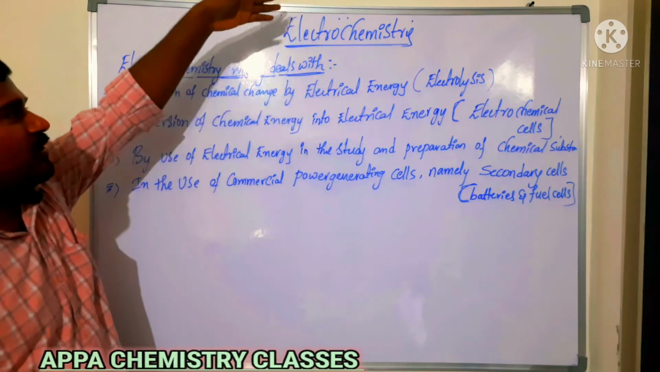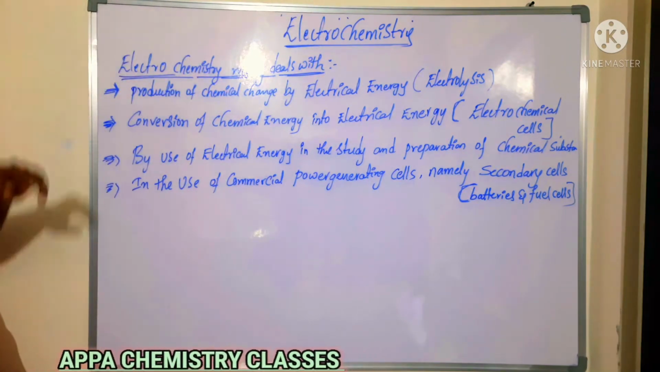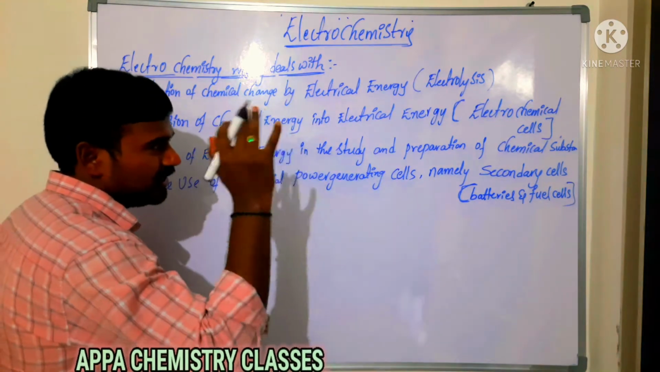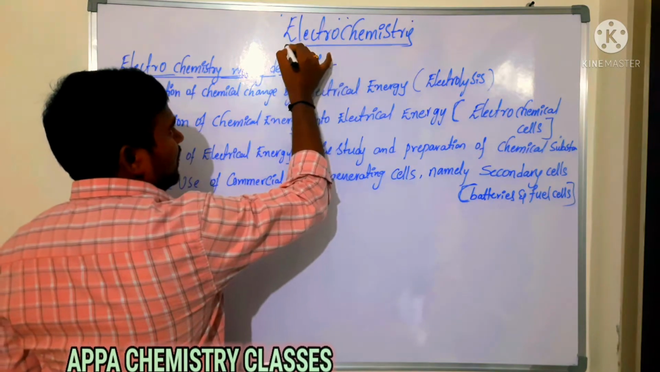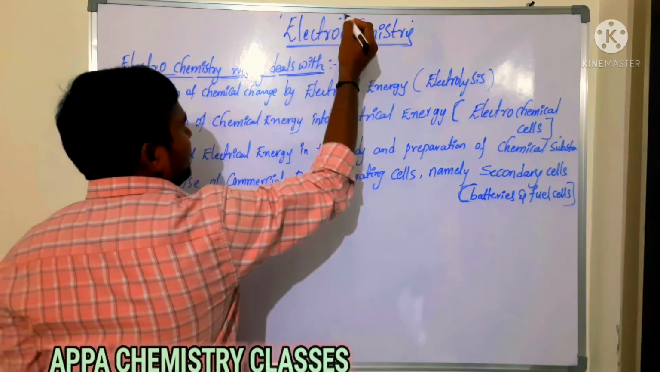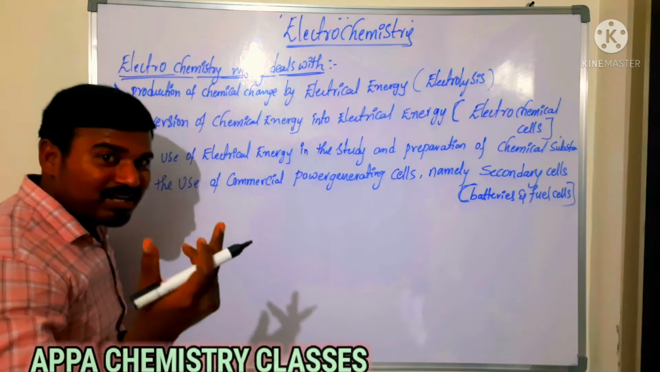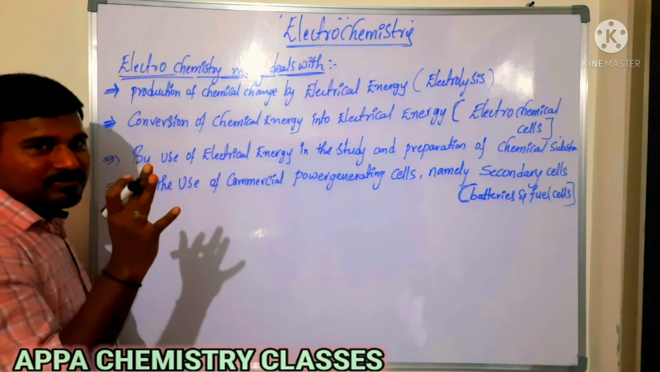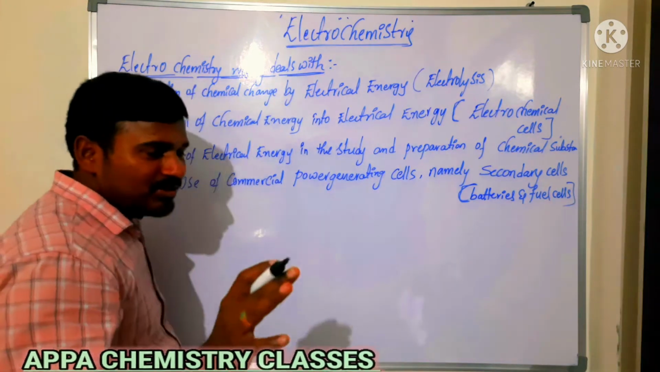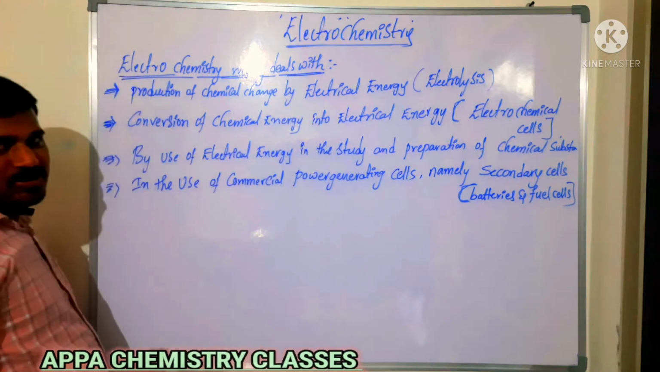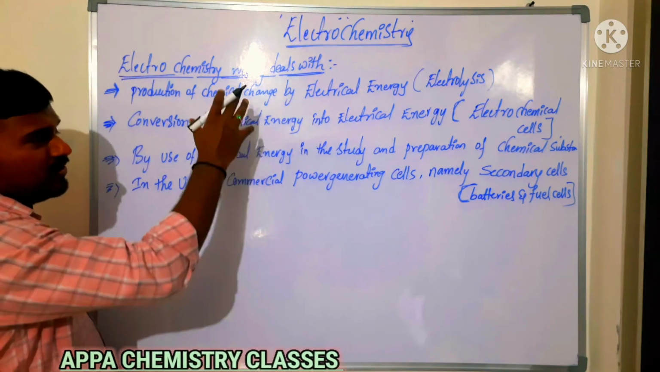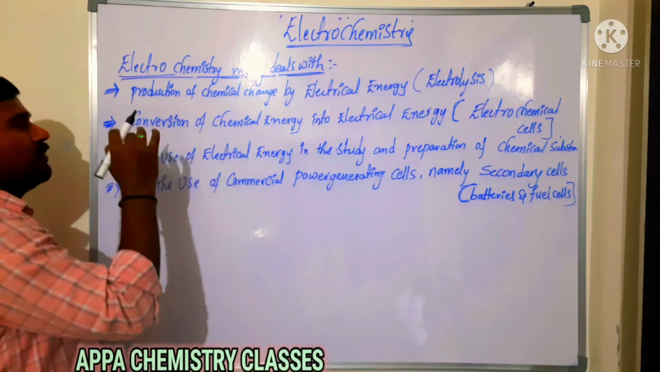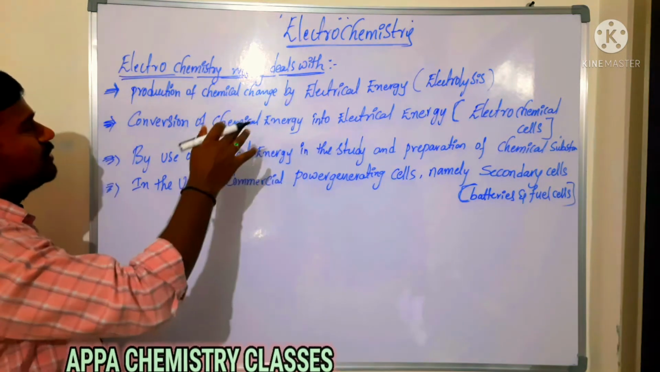Electrochemistry is the branch of chemistry which mainly deals with the interactions of electrical energy and chemical energy. The name itself says it: electro and chemistry, the relation between electrical energy and chemical energy, which we will discuss in this chapter. In this chapter we are going to learn four main factors. What the sub-factors are, we will see later.